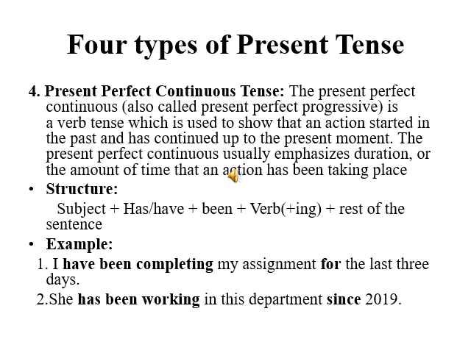Its structure or formula is subject plus has or have plus been plus verb fourth form, that is ing, plus rest of the sentence. Example: I have been completing my assignment for the last 3 days. Second, she has been working in this department since 2019.